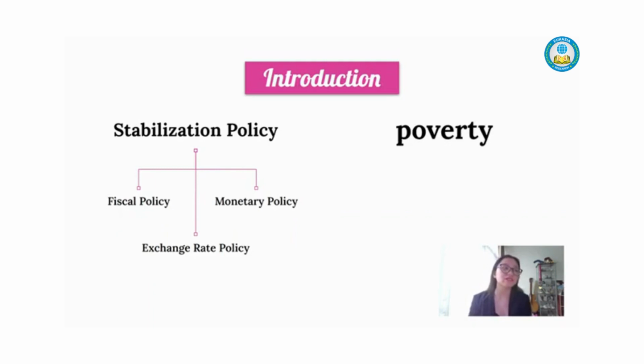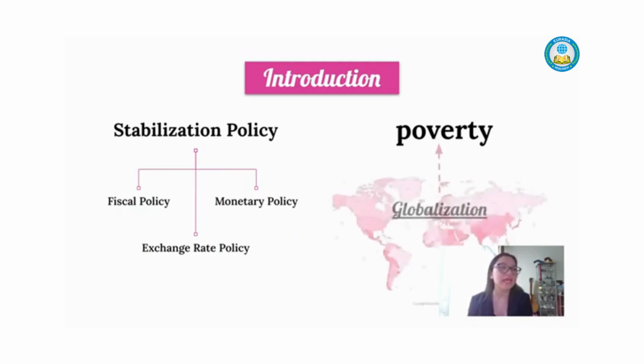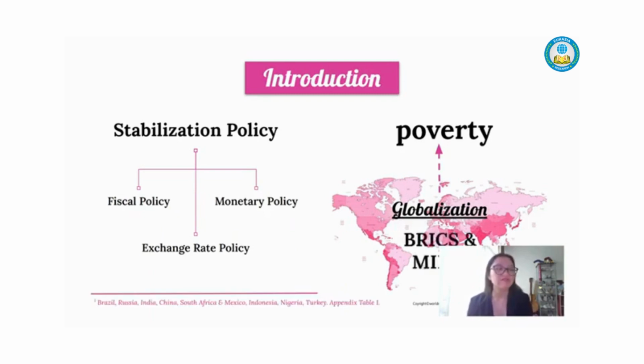Besides the stabilization policy, globalization also plays a role in poverty since it promotes economic growth and job creation. The effects of globalization may vary around the world. It is determined by a country's specific circumstances. With the ability to influence global trade and investment patterns, BRICS and MED countries are seen as key players in the global economy. The BRICS itself account for around 40% of the world population and 30% of its GDP. Despite their great economic and political potential, the BRICS and MED countries have a huge challenge on poverty.